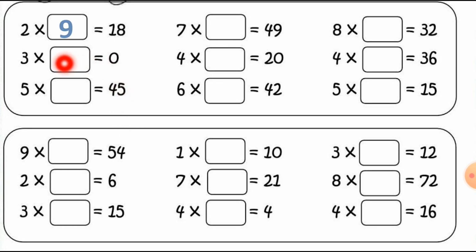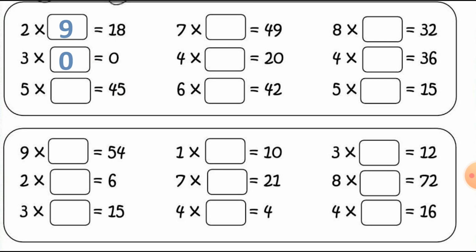After it, there is one rule for multiplication, as in addition and subtraction. All the operations have their own rules. So here, whenever you multiply any digit with 0, the answer will be 0, always, in any situation. So here 3 multiplied by 0, the answer will be 0.